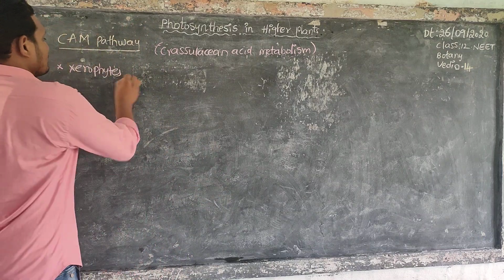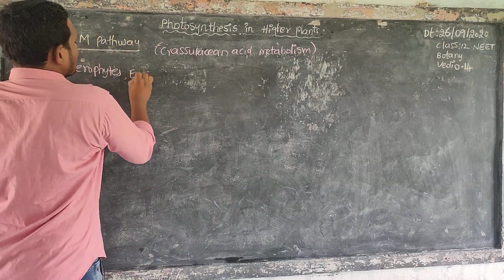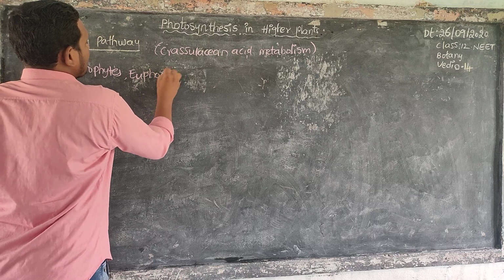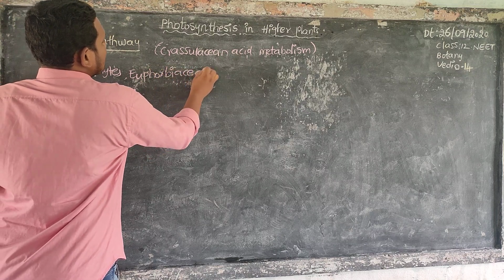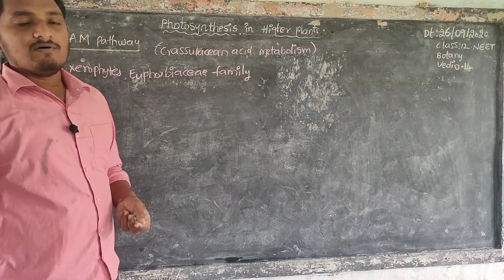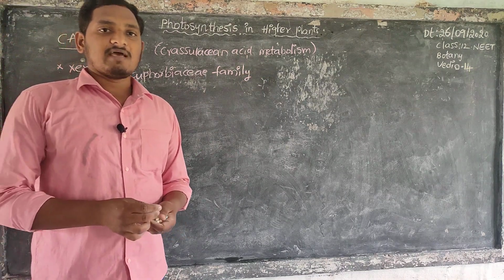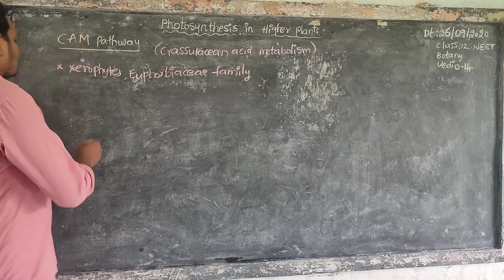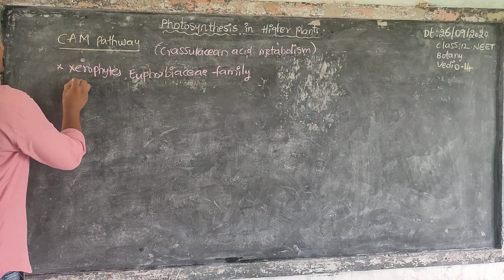So, xerophytes. Next, Euphorbiaceae family. Euphorbiaceae family plants show this type of metabolism, crassulacean acid metabolism. Next, xerophytic succulents.